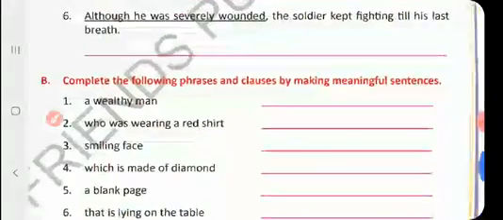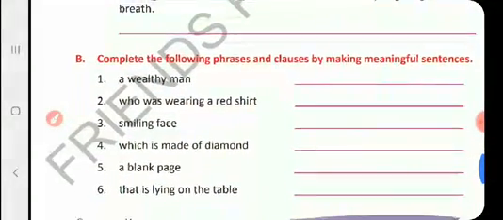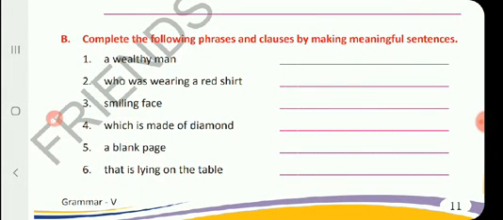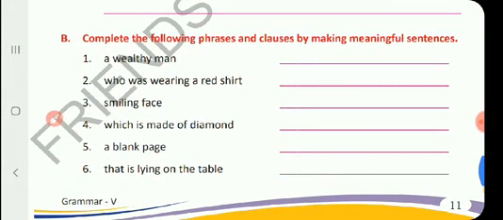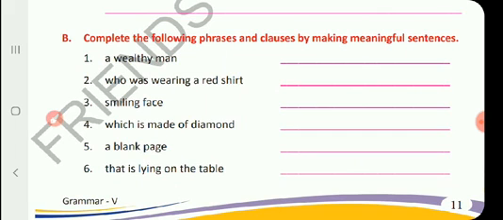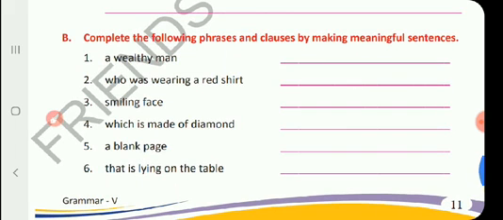Now, let us go to the next exercise, that is B. Complete the following phrases and clauses by making meaningful sentences. Here, phrases and clauses are given. We have to make meaningful sentences. Number 1, the first one is a phrase, a wealthy man.